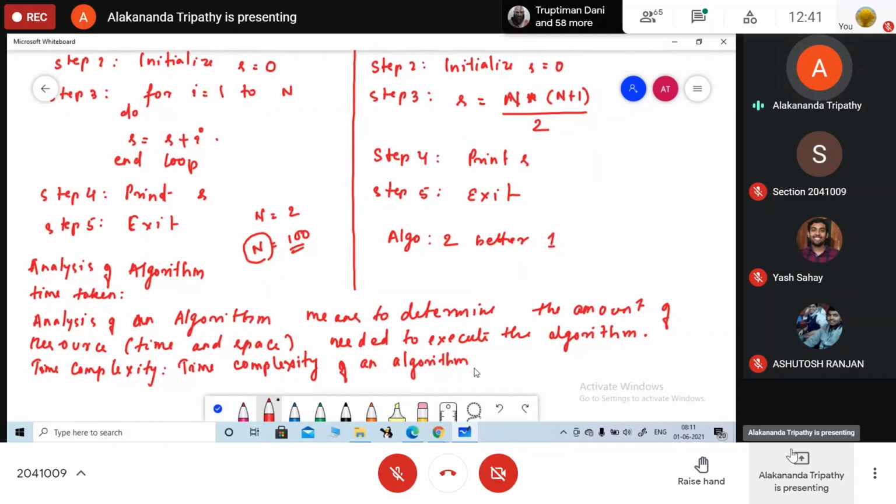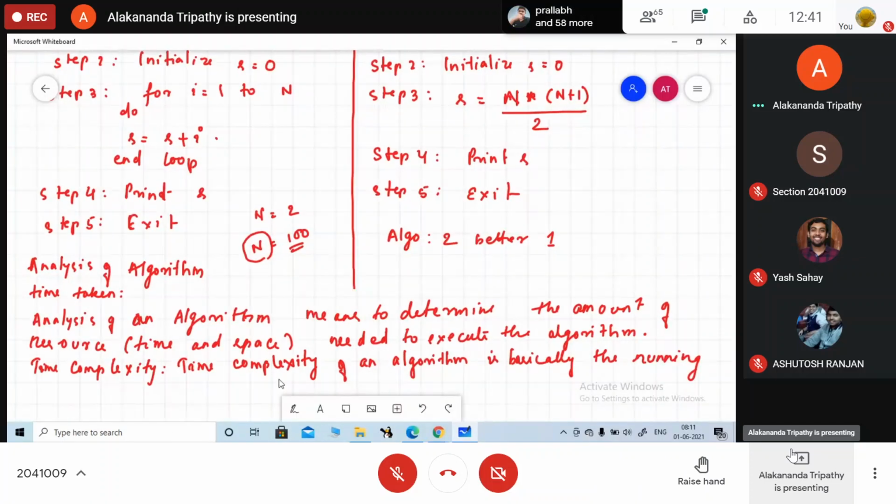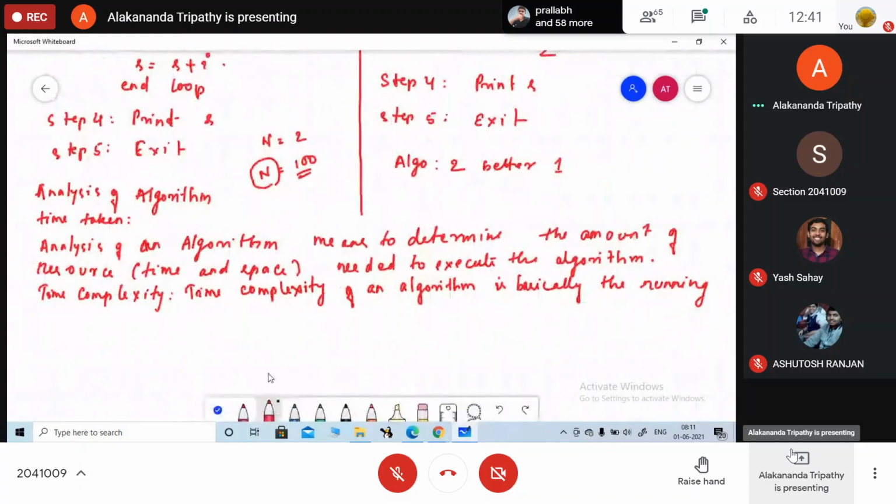Complexity of an algorithm is basically the running time as a function of input size.